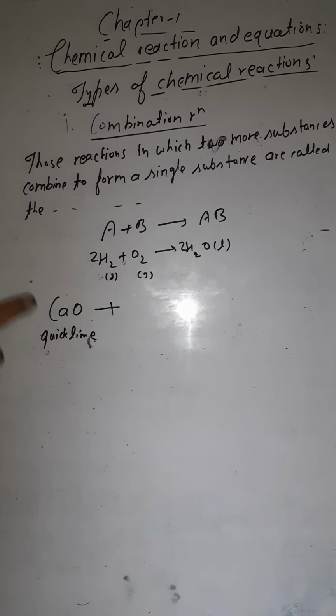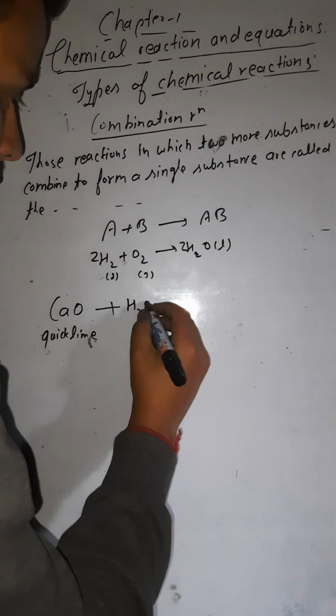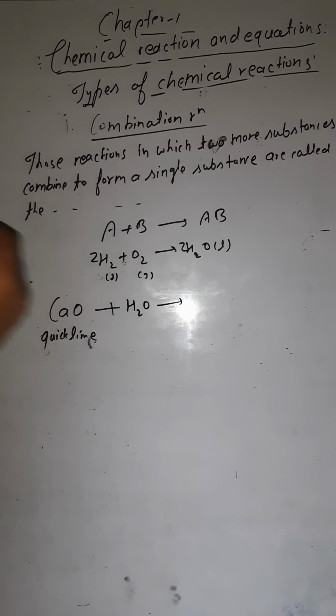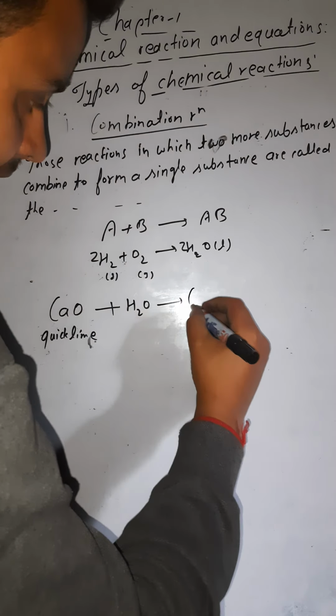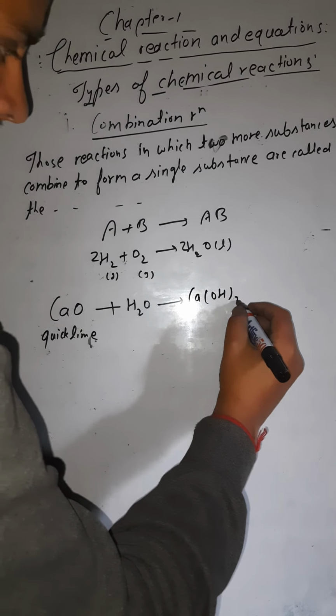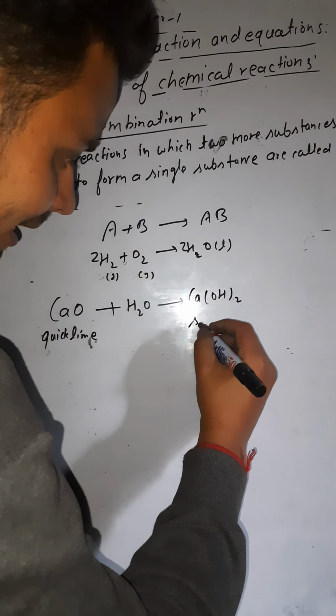Its chemical name is calcium oxide, and common name is quicklime. When this quicklime or calcium oxide reacts with water, what does it form? It forms slaked lime, that is calcium hydroxide, Ca(OH)2. You might have written it somewhere, calcium hydroxide. So this is also called slaked lime.